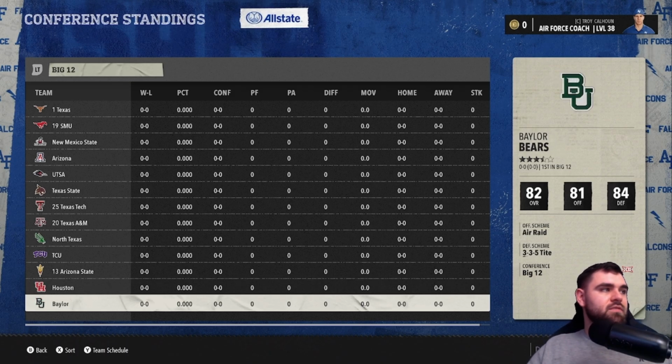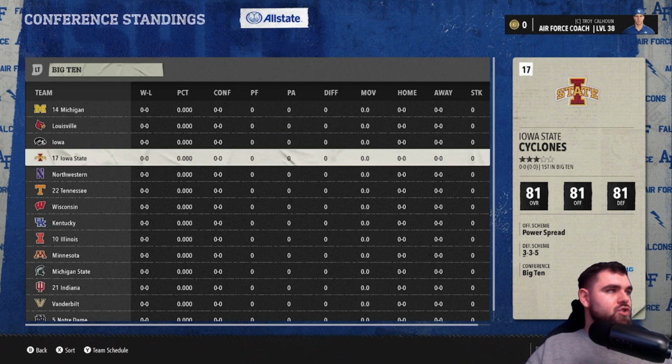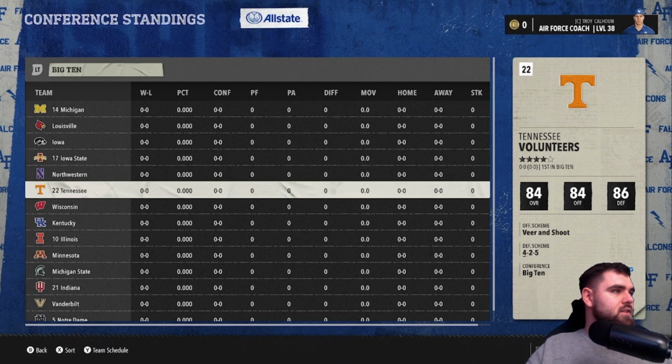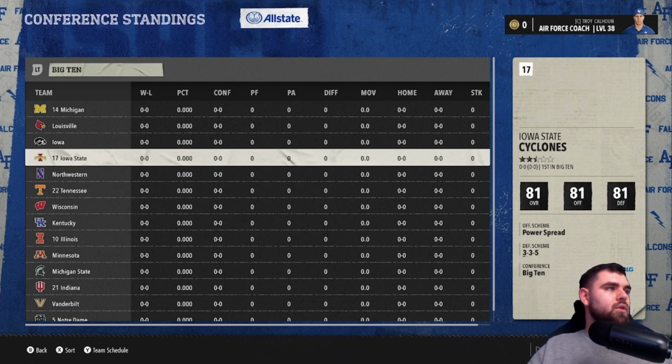This has a lot of big names at the top, tied so far with the ACC for most ranked schools that we've seen in a major conference so far, and has some fun depth. So I'll definitely be looking forward to see how this conference plays out. Brings us to the Big 10, which I think breaks the tie for most ranked teams. Let's see, 2, 3, 4, 5, 6.